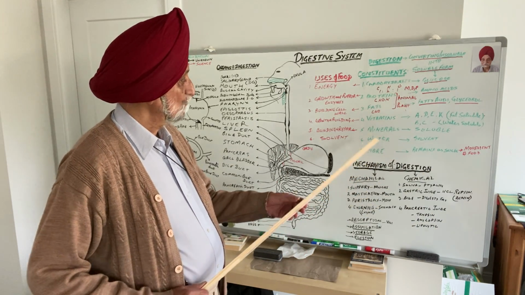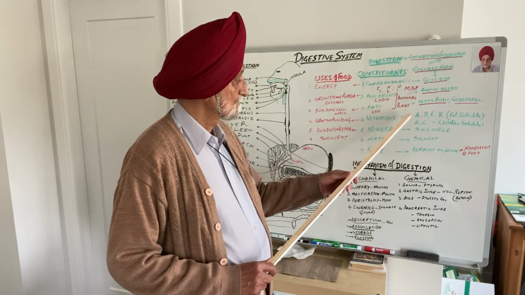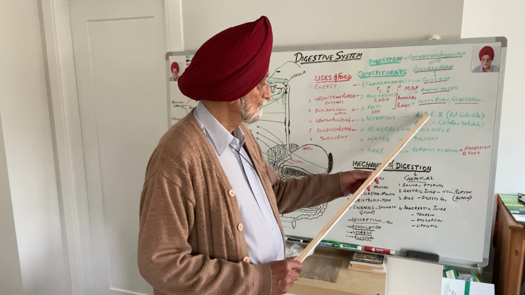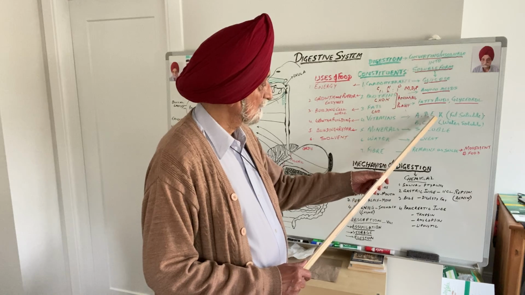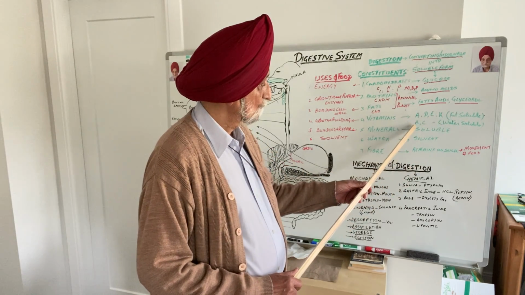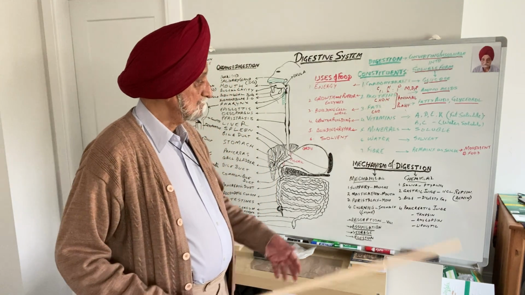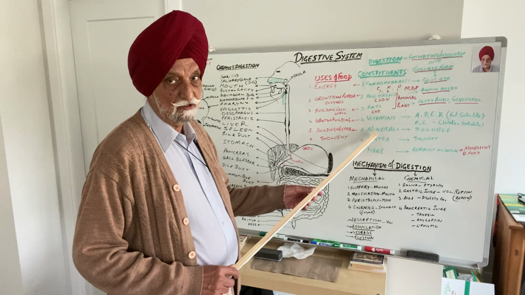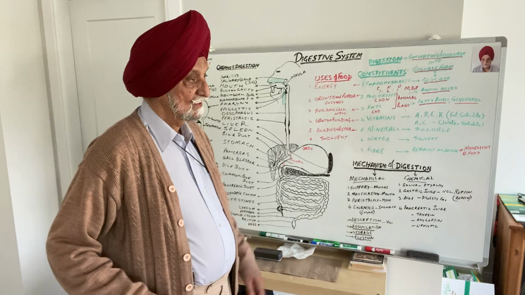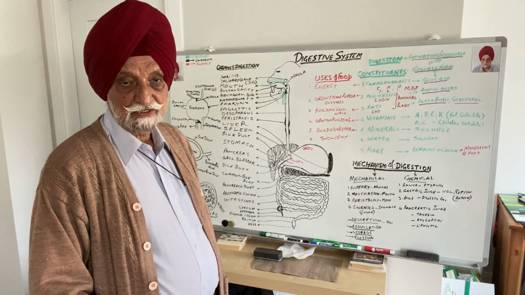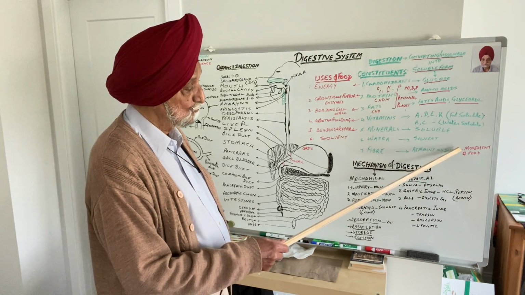Next is vitamins. Vitamins are of six types: A, B, C, D, E and K. I have written A, D, E and K because they are fat soluble. Vitamin B and C are water soluble. Now, minerals are almost all soluble. Water is a solvent itself. Fiber is not soluble, but it is made soluble, or it remains like that. It helps the food to move forward.